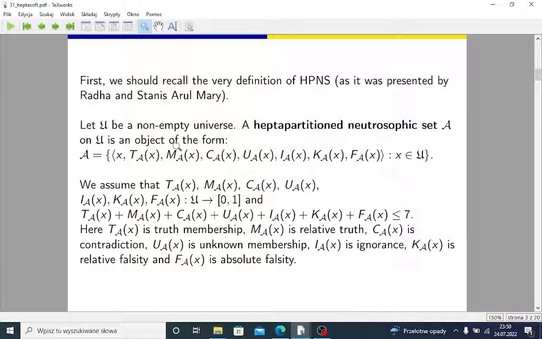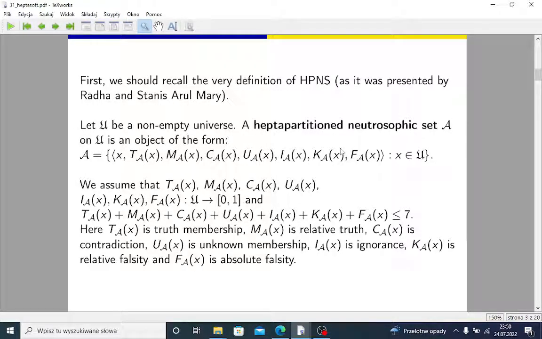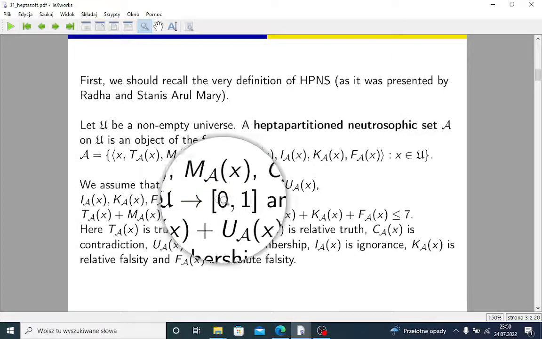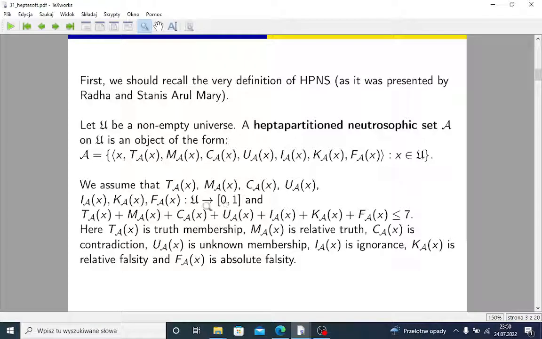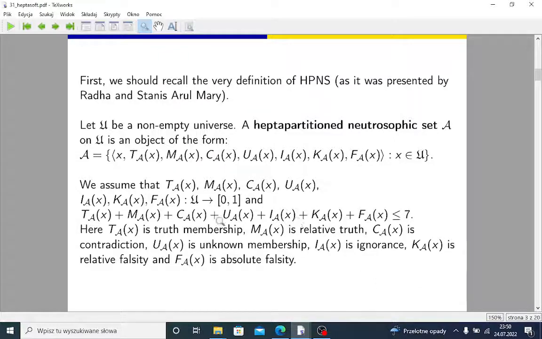A heptapartitioned neutrosophic set may be considered as an extension of typical neutrosophic sets of Smarandache, but the idea is that now, as you can see, we have 7 logical values. Each of them is a number from the interval [0, 1], and they sum up to any number not bigger than 7, and of course not lesser than 0.